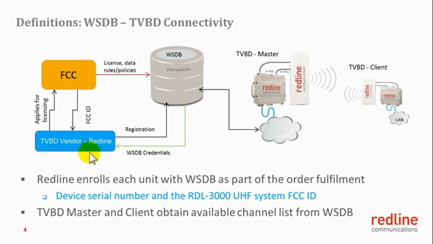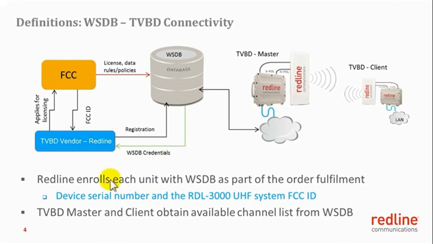Also, the TVBD vendor, in this case Redline Communications, applies to FCC for registration and obtaining an FCC ID. Using the FCC ID and other applicable parameters, Redline Communications registers with the white space database and obtains in return the white space database credentials. The credentials include an authentication certificate and the URL for the white space database. The parameters returned from the white space database to Redline are hard-coded in each Redline UHF system.